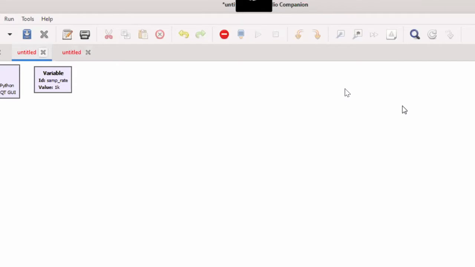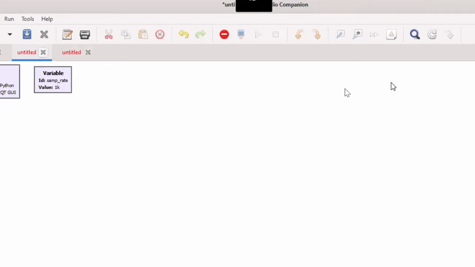In order to design our ASK modulator, we need one signal source to generate a bit stream, and another to generate a carrier signal.